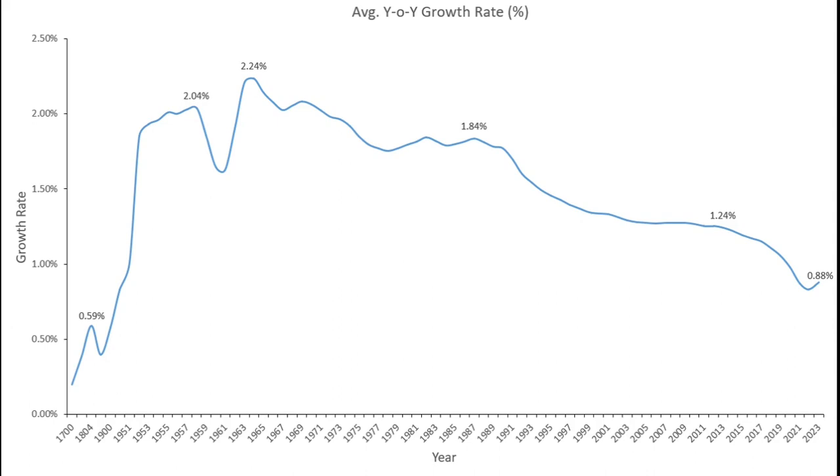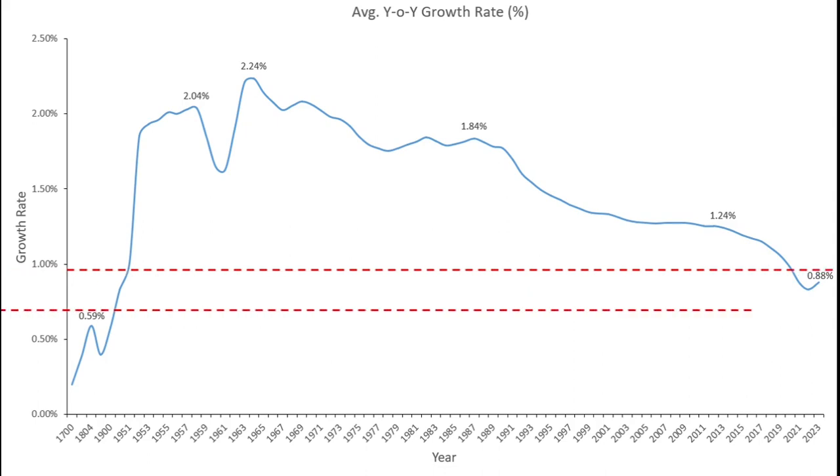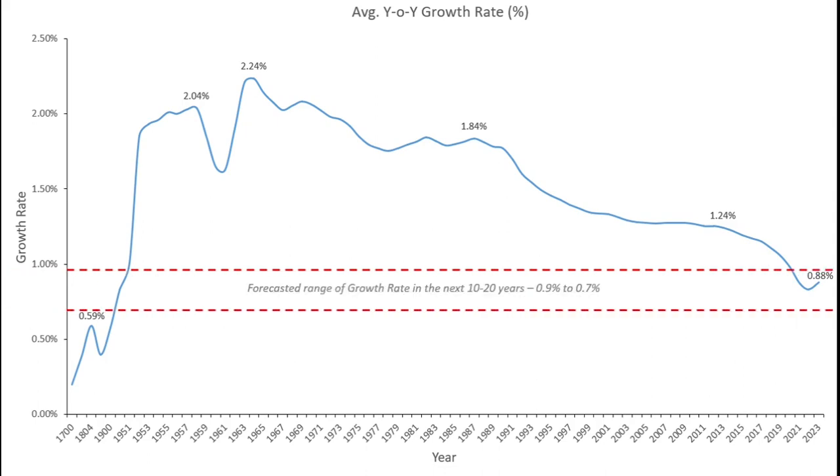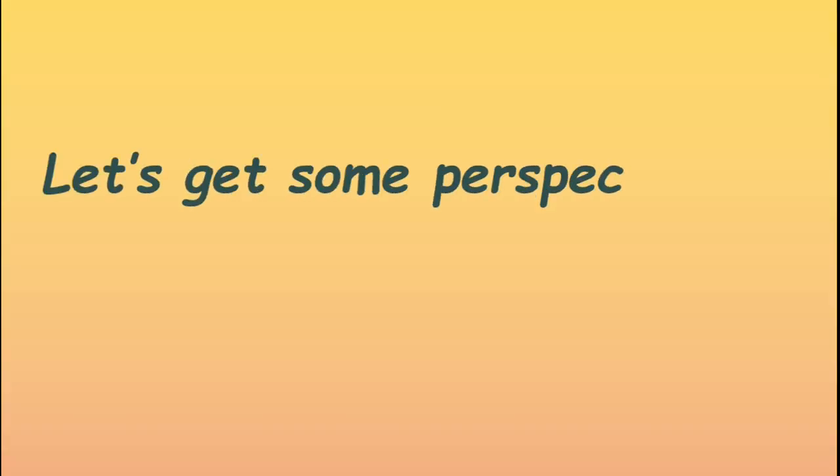And after that, we have been continuously declining, and now we have come to a growth rate of 0.88% in 2023. If we talk about the future, the UN has forecasted that in the next 10-20 years, the population would continue to grow in the range of 0.9% to 0.7%, and it will continue in the downward trend. Now let's put the population numbers on the world map and understand the distribution of our population.